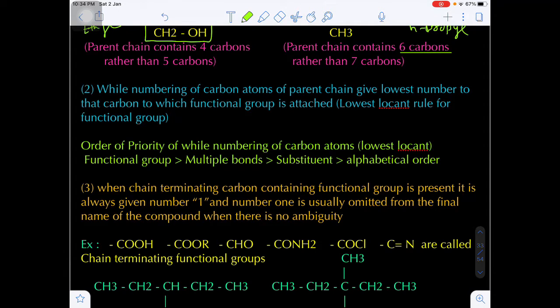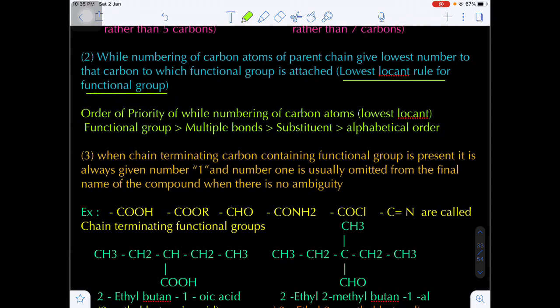Now while numbering the carbon atoms, this is the second rule. While numbering the carbon atoms of the parent chain, we have to always give the priority to the functional group carbon, which should get the lowest number. That means the carbon which has the functional group should get the lowest number. So again we have to follow the lowest locant rule. Here the lowest locant rule is for the functional group. That means the functional-group-containing carbon should possess the lowest number.